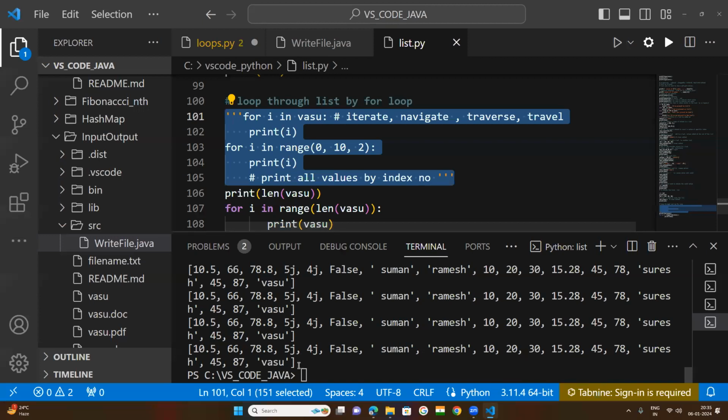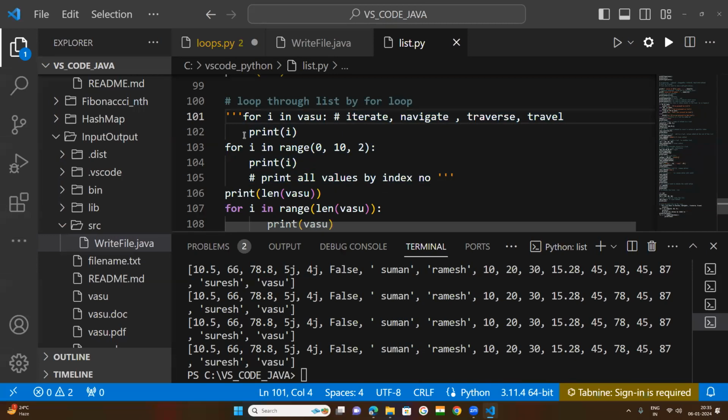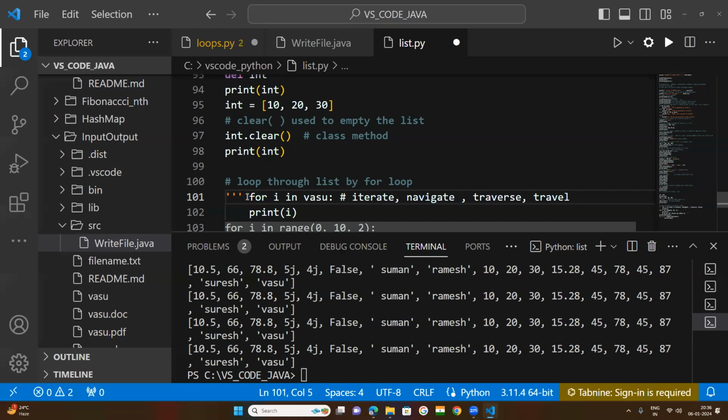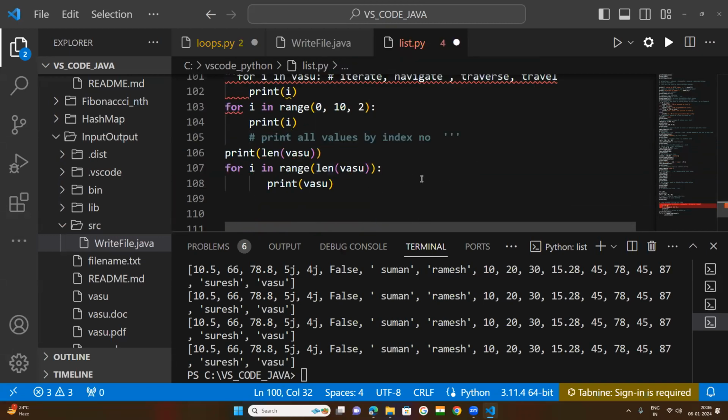So now let us see what happened. Still we are getting output, so clear it here. Now run this button. Okay, no issue.